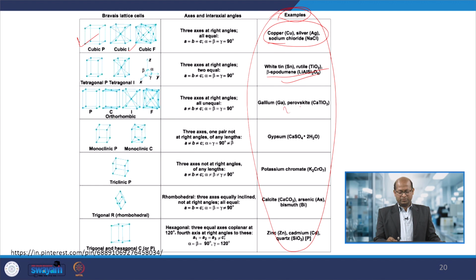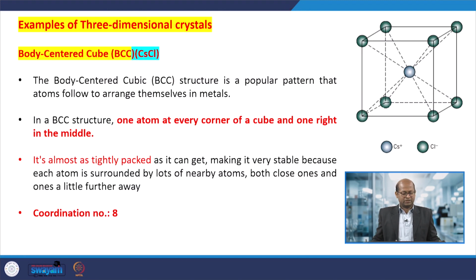Similarly, here a few examples are given for each type or category, where a particular Bravais lattice or order of arrangement of unit cells or lattice is present. So, then we can say it is that particular type.